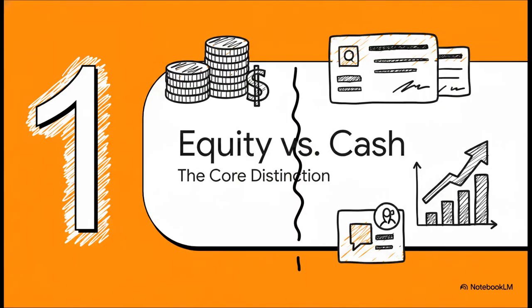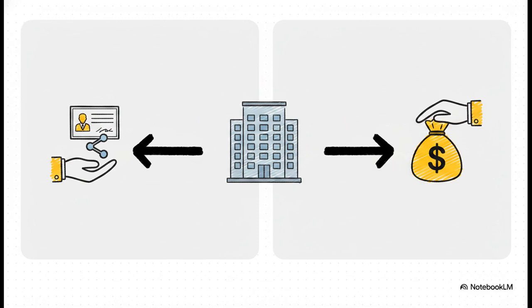Okay, so for the accounting, IFRS 2 splits the entire world of these plans into two big categories. Seriously, every single share plan you'll ever encounter in an exam question will fall into one of these two buckets. It's either equity settled or cash settled. Nailing this distinction is the key to unlocking everything else. So, what's the actual difference?